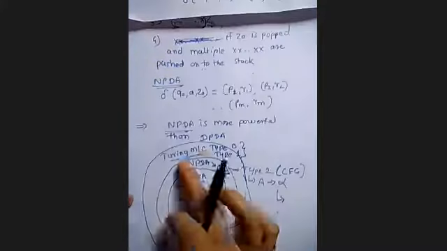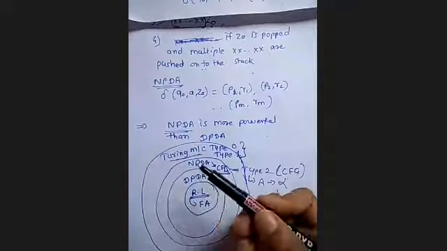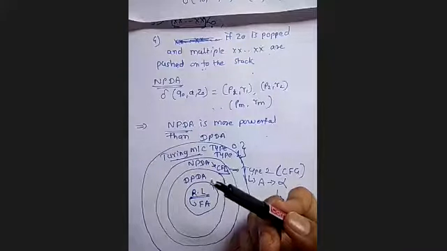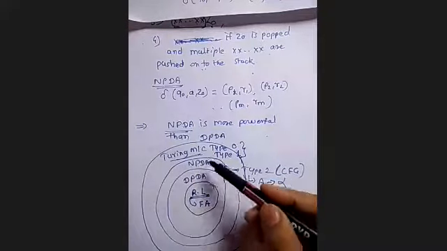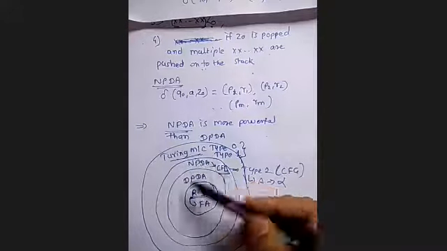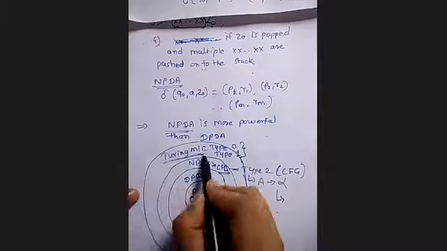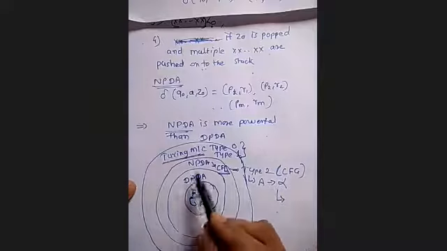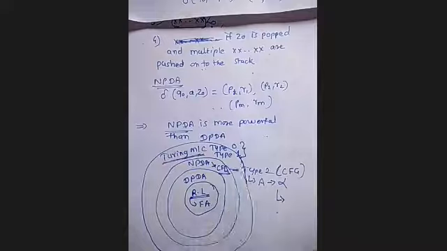Also with this Turing machine, we are going to solve problems of the type a to the power n, b to the power n, c to the power n, or palindromes, well-formedness of parenthesis. It can accept all those languages because it is powerful and it is the superset of all this. So what is our conclusion? Finite state machine is the minimal machine, whereas Turing machine is the most powerful machine. Okay, is it clear up to here?